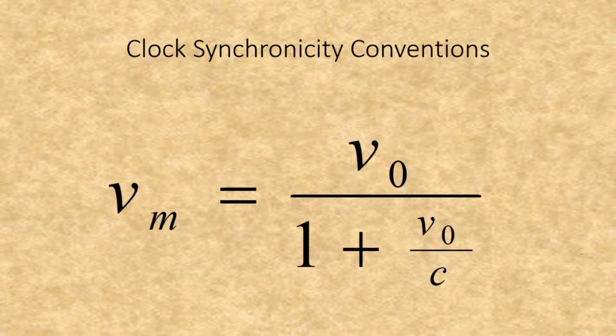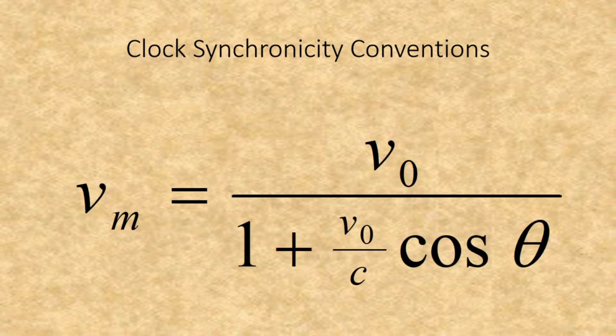This results in the measured velocity being the proper velocity over 1 plus the proper velocity divided by the speed of light. This relationship holds for the case where all of the velocity is in the radial direction. The generalized form of this has the proper velocity over the speed of light multiplied by cosine theta, where theta equals 0, heading away from the observer.